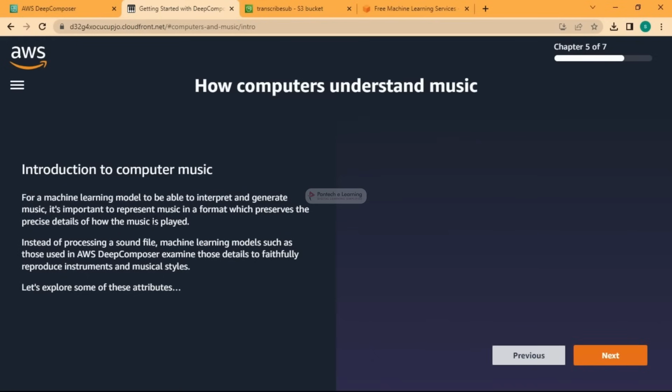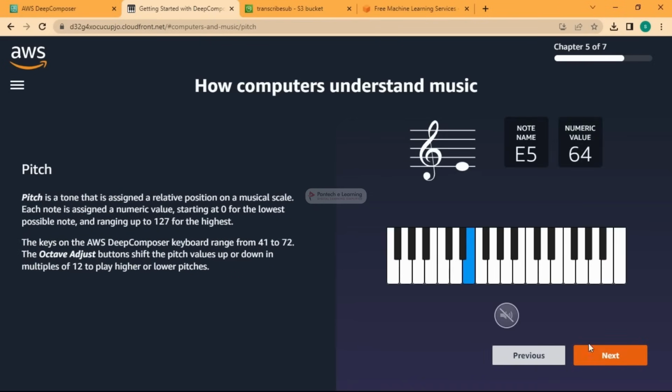For a machine learning model to be able to interpret and generate music, it's important to represent the music in a format which preserves the details, right? So instead of producing a sound file, machine learning produces details, so it reproduces instruments and music notes. So we'll see here how it is noting it down.